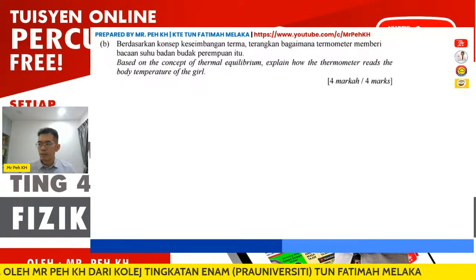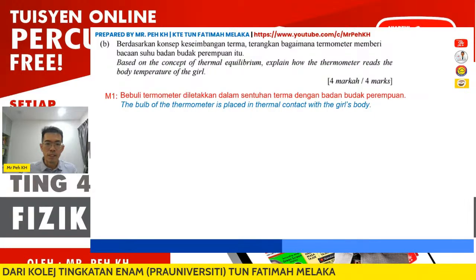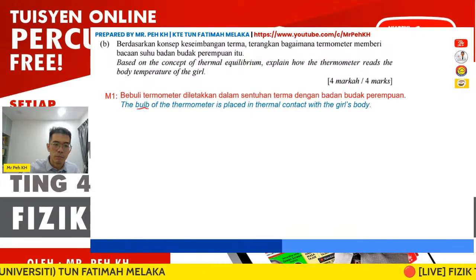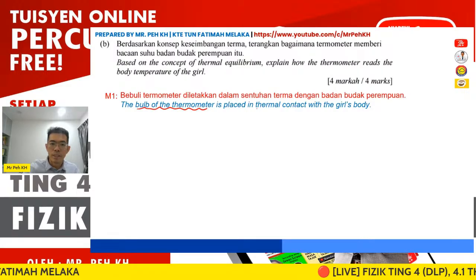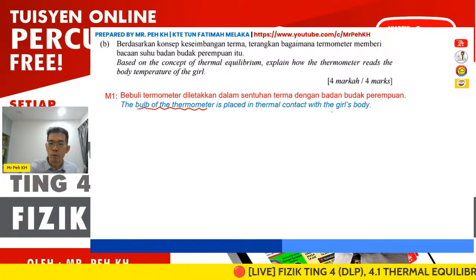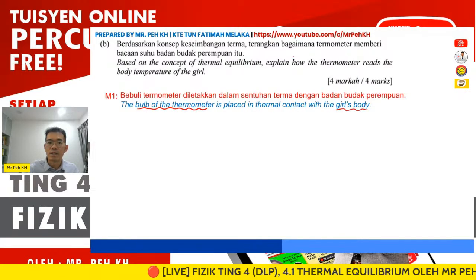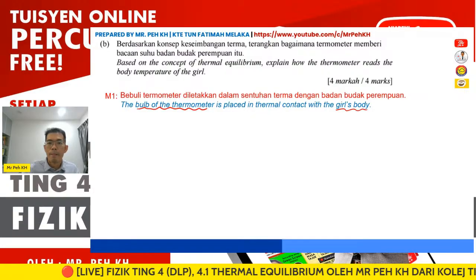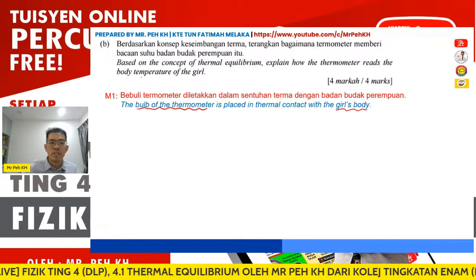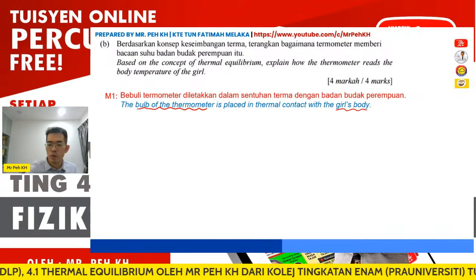contra. Okay, so here the first mark again, you have to discuss about the thermal contact, right? So here the bulb of the thermometer is placed in thermal contact with the girl's body. Actually, here it will be the tongue of the girl, right? Okay, but here we are using body temperature. Okay, so we just follow.